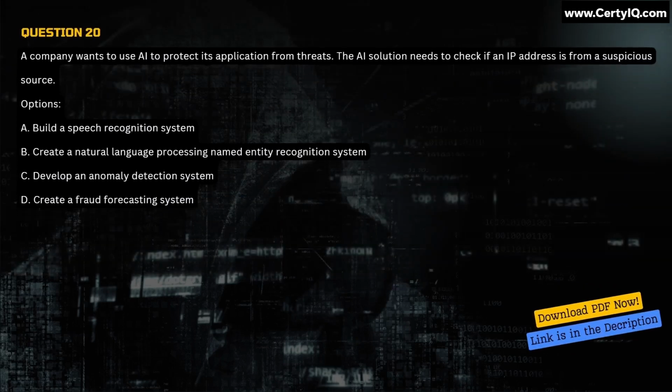Question 20. A company wants to use AI to protect its application from threats. The AI solution needs to check if an IP address is from a suspicious source. Options: A. Build a speech recognition system. B. Create a natural language processing named entity recognition system. C. Develop an anomaly detection system. D. Create a fraud forecasting system. Correct answer is option C.